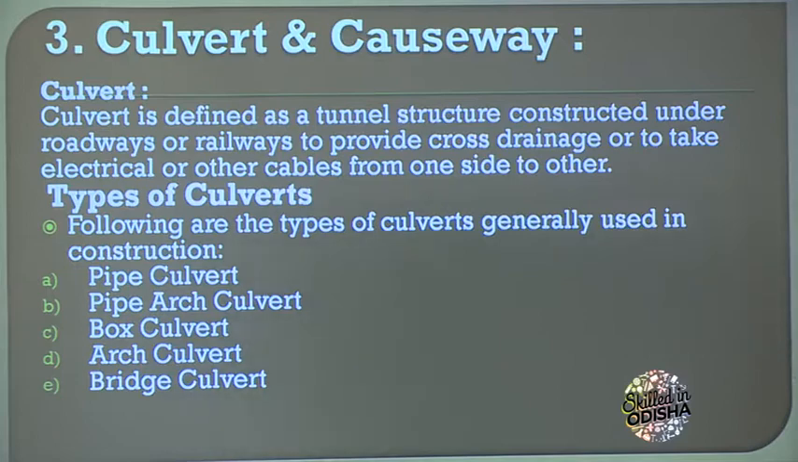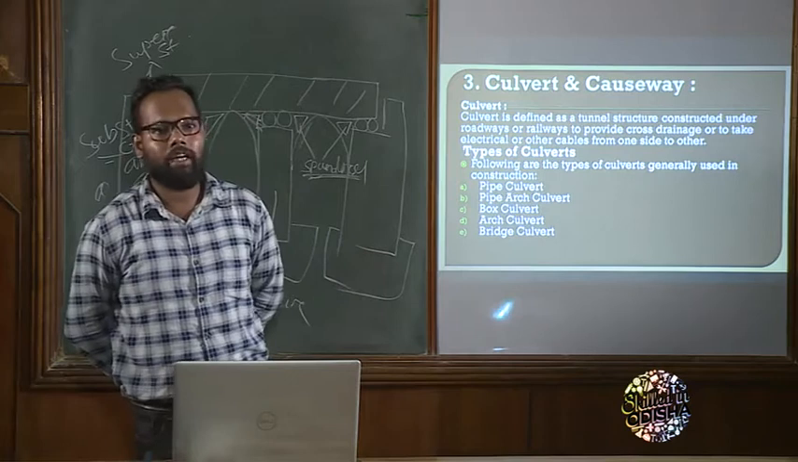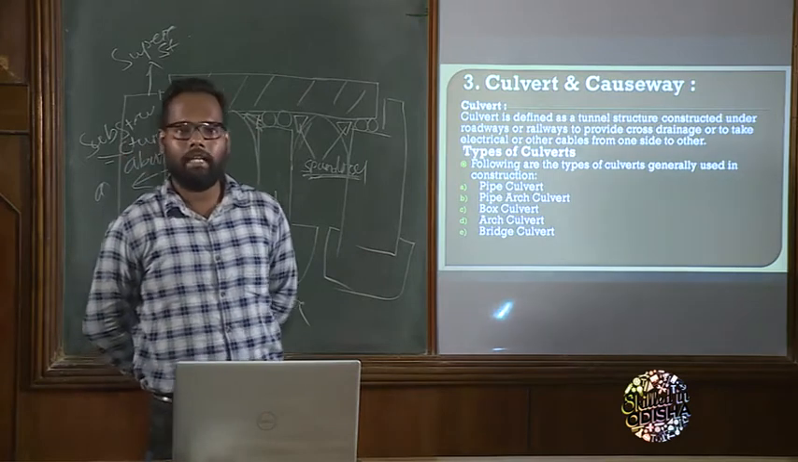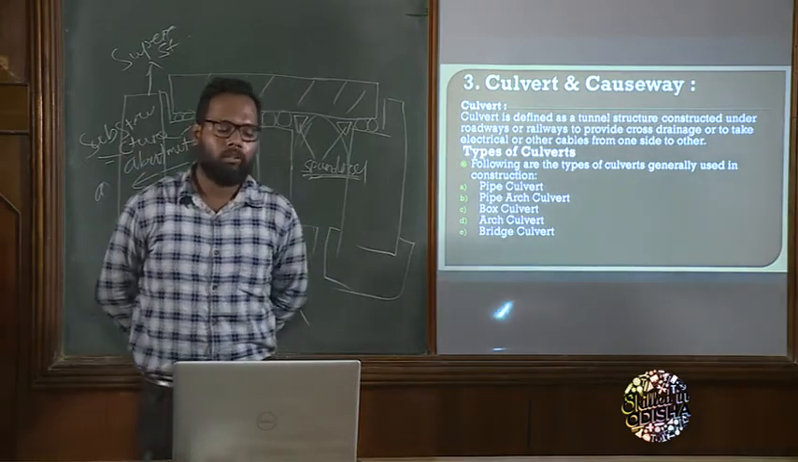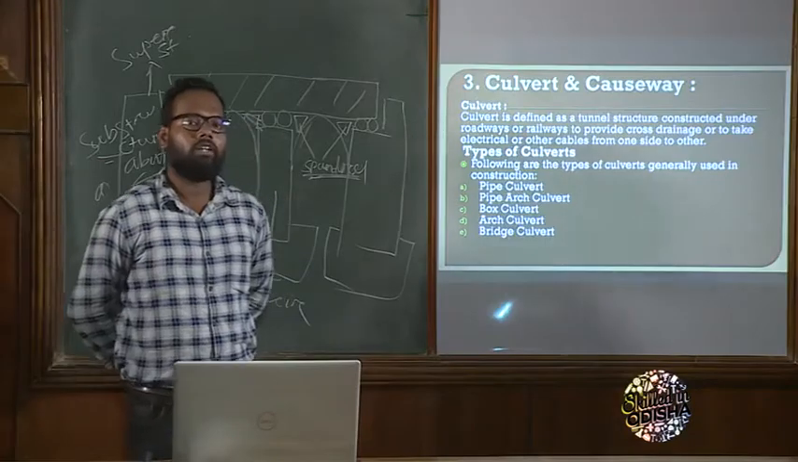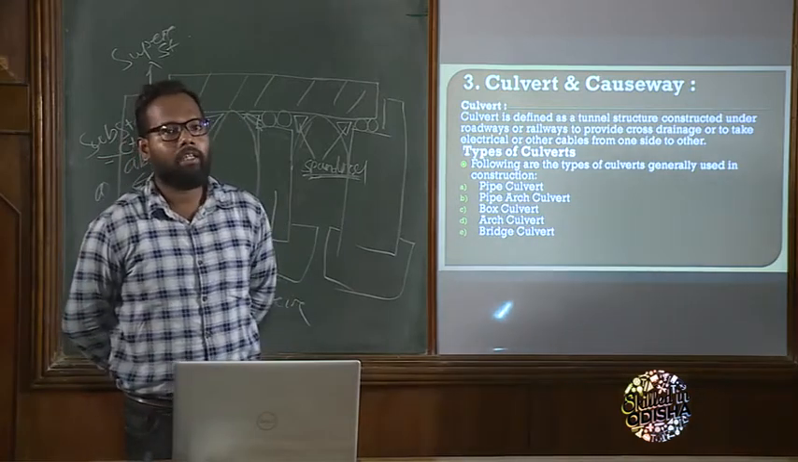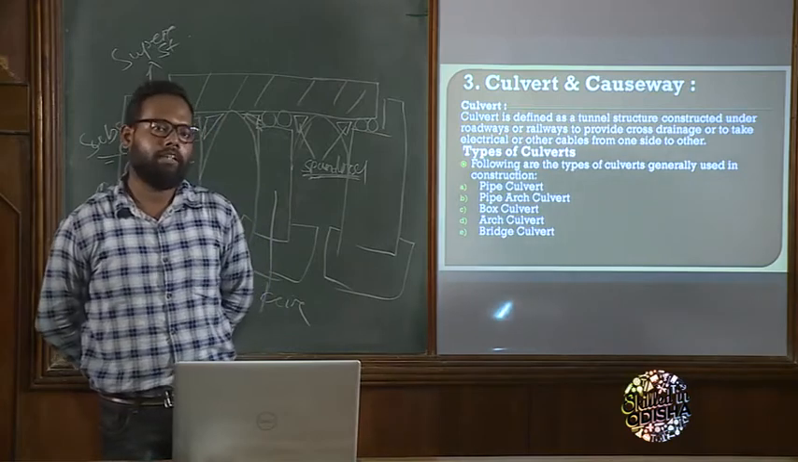What do you mean by culvert? Culvert is also a bridge. What type of bridge is it then? A bridge having length 6 meter or less is known as a culvert. Look at the definition. First point is culvert is defined as a tunnel structure constructed under roadway or railway to provide cross drainage or to take electrical or other cables from one side to another side. Okay, the main purpose of culvert is cross draining. Okay, in rainy season or flood time, it cross drains the flood water or rainwater.